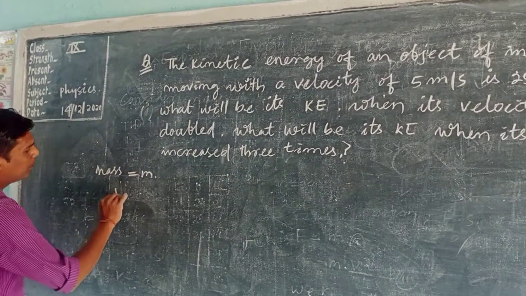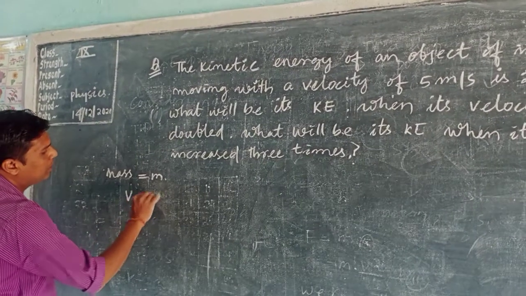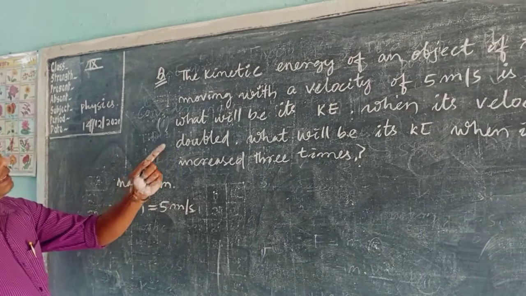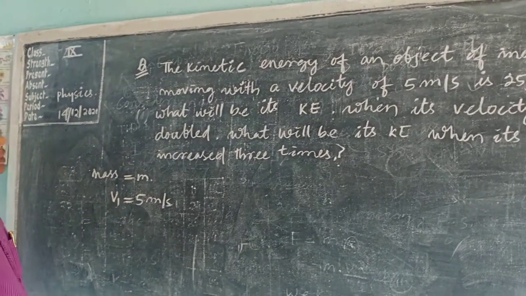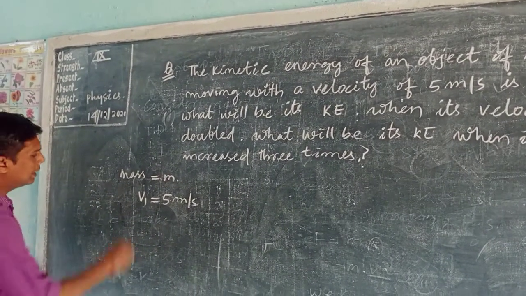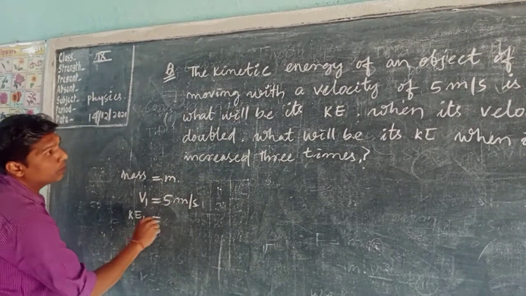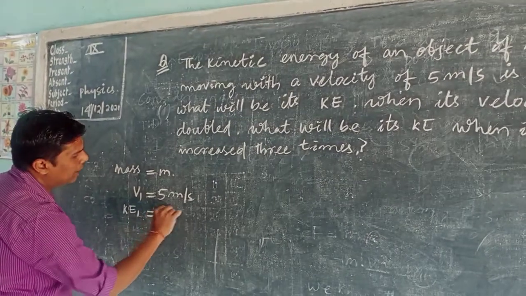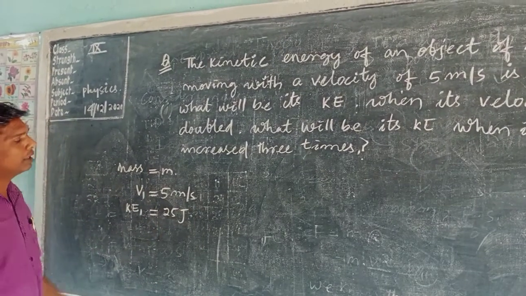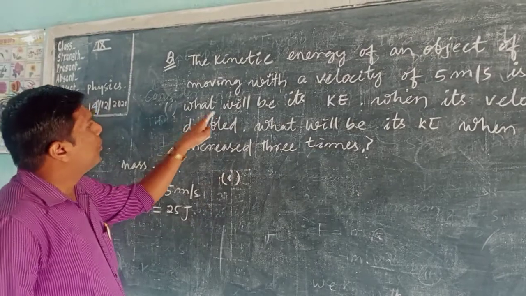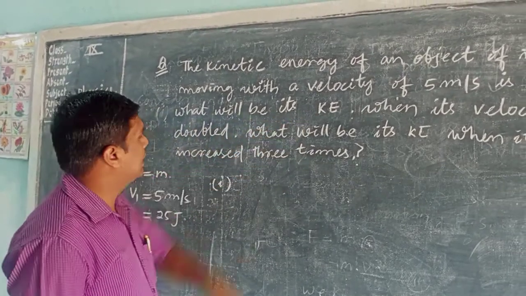Suppose this is v1, given 5 meter per second, and its kinetic energy is suppose 1, given 25 joule. Note this one. And the first question is, what will be its kinetic energy?